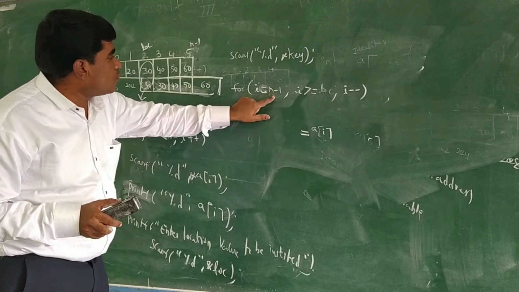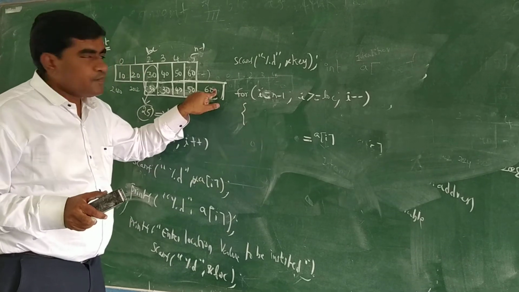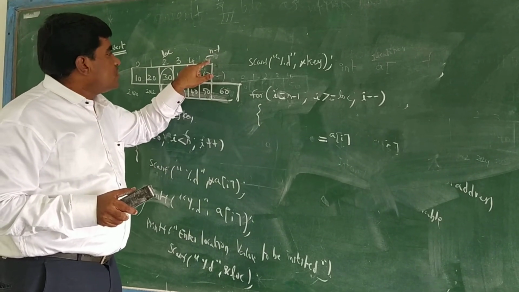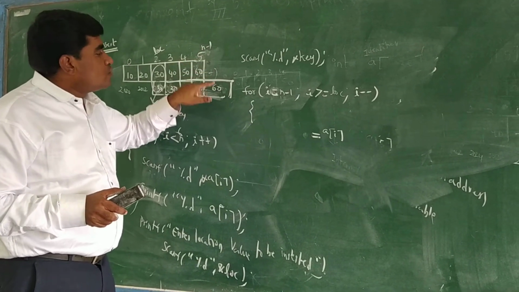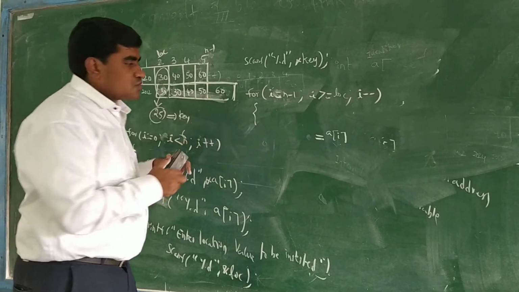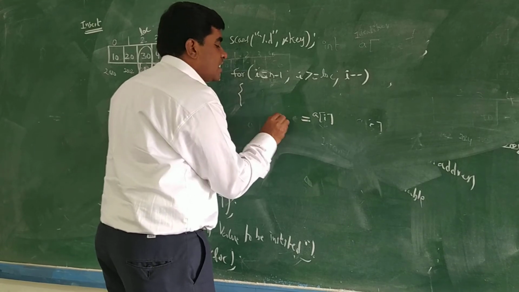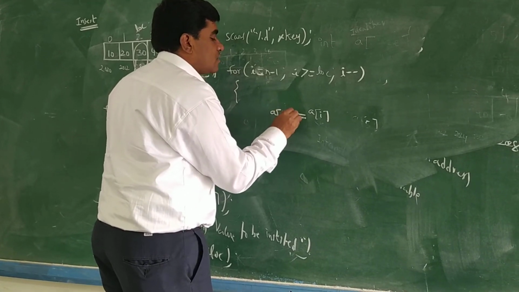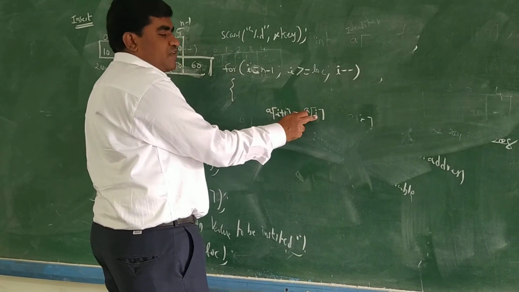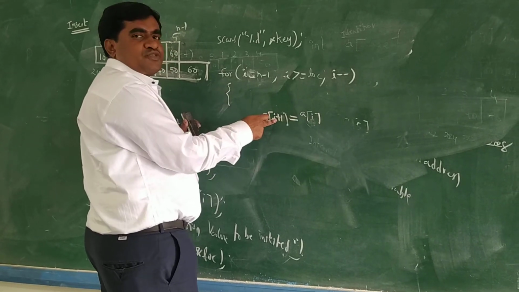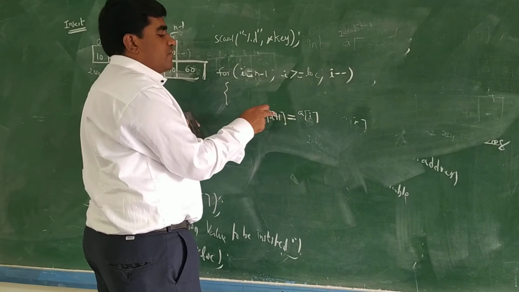N minus 1, we have to move to one step forward now. This is n minus 1 means 5th one. We have to make it as 6th one. So how we can make it 6th one? If it is 5, this will become 6th one, means a of I plus 1. Here this is 5, I is 5. We are moving to 6th position now. So a of I plus 1.